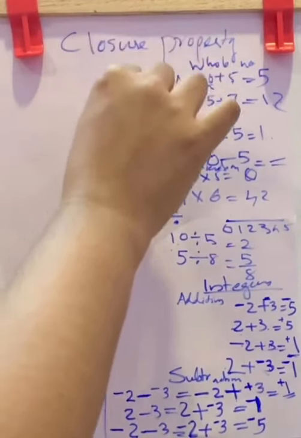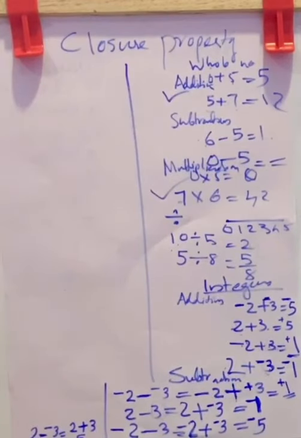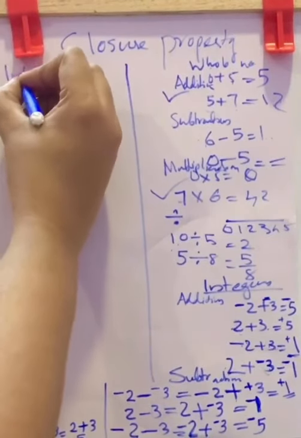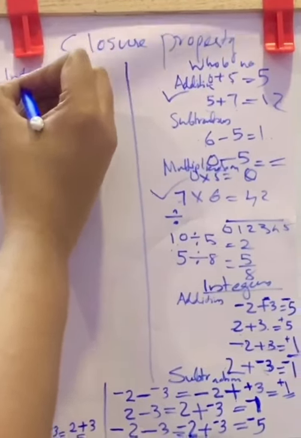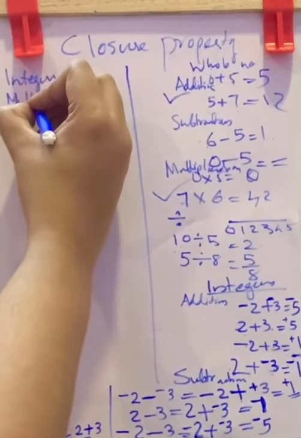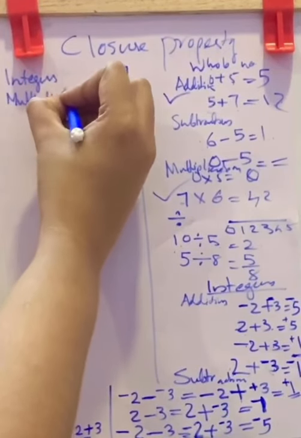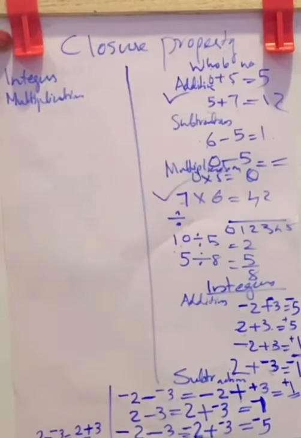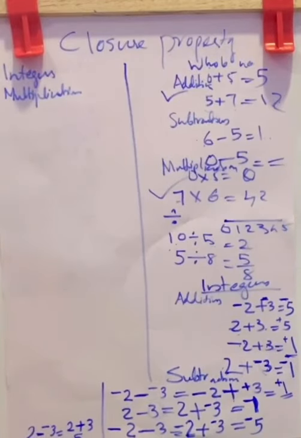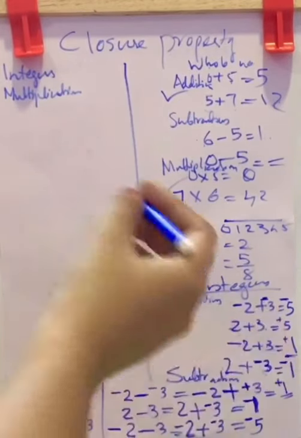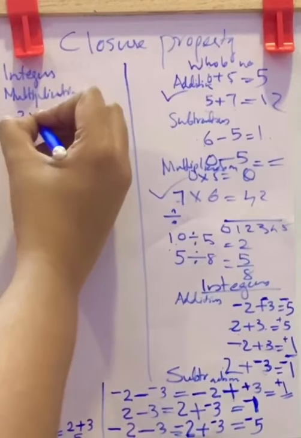Now next, what about integer multiplication? Let us check whether it is closed or not. In case of multiplication, let us consider two numbers. Let us take these examples itself. Let us take -2 into -3.